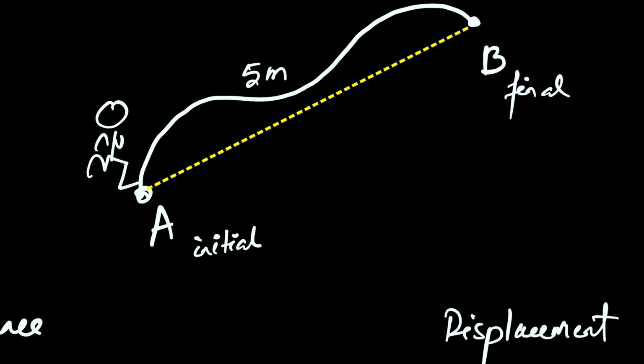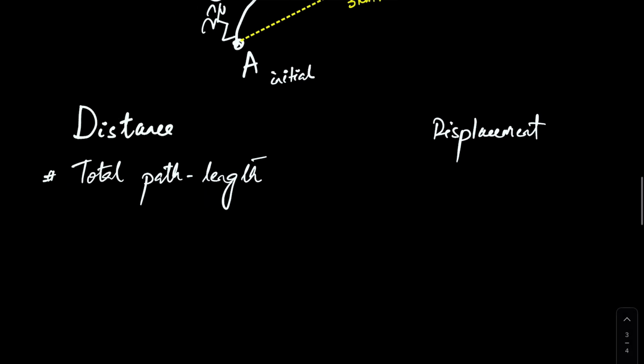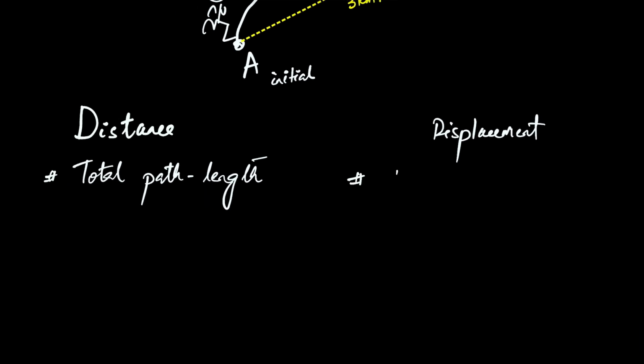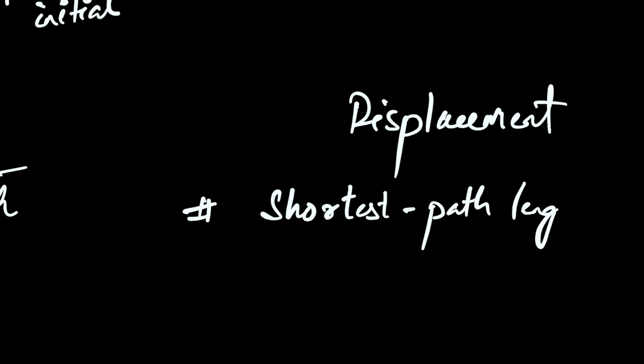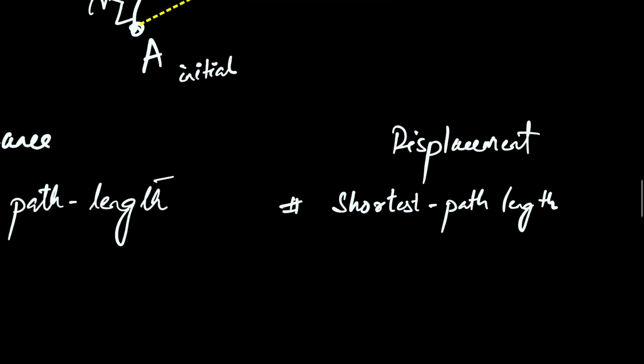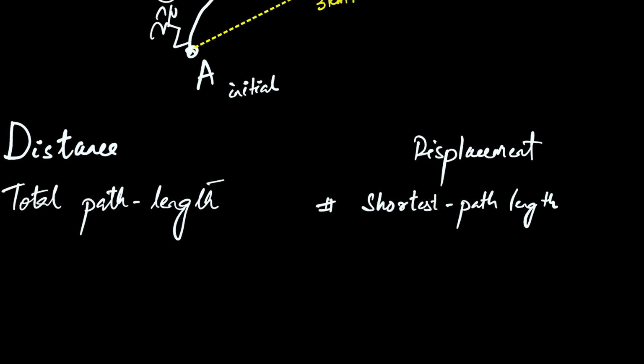Now, as you can see from the diagram, this curved part here will be slightly longer than this straight one here. That's common sense. So maybe this is, I don't know, 3 kilometers. So the displacement here in our example is 3 kilometers. So if I were to define, I will say shortest path length between 2 points, say initial and final.